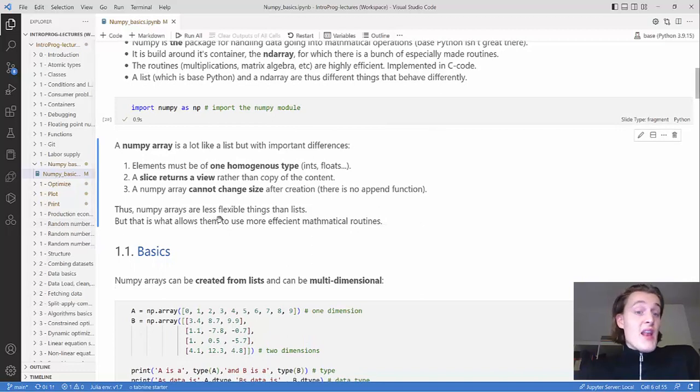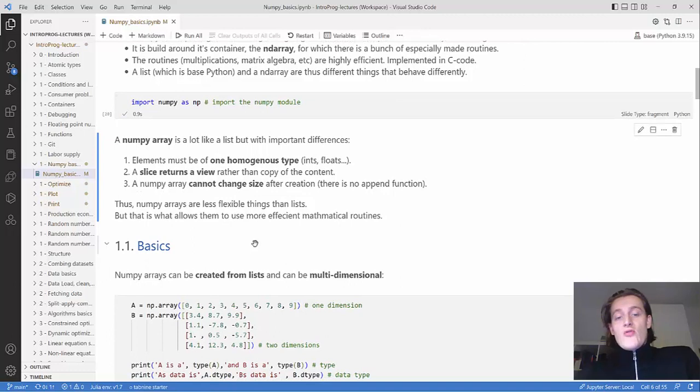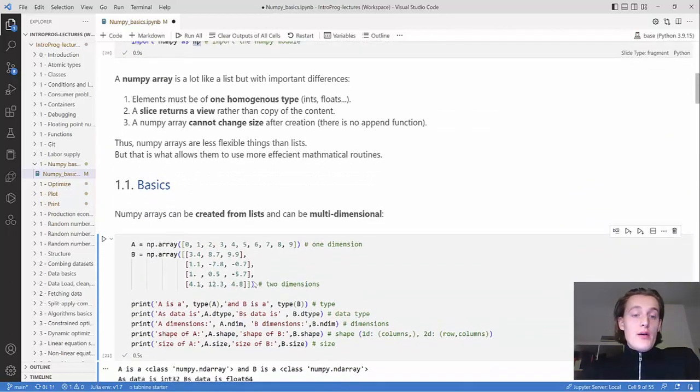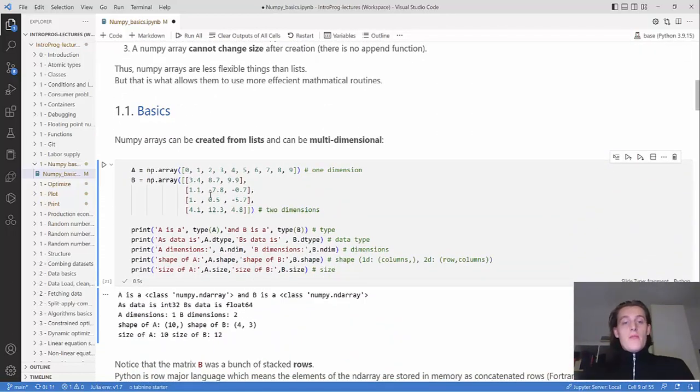So NumPy arrays are less flexible than lists, but this allows them to be much more efficient. Some of these things are what allow all the functionalities to be implemented in C code, basically.